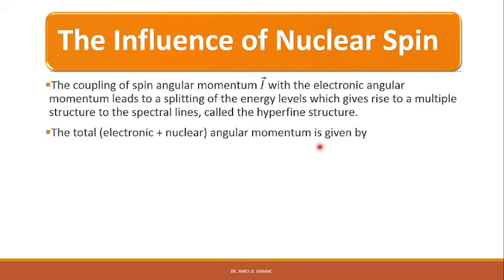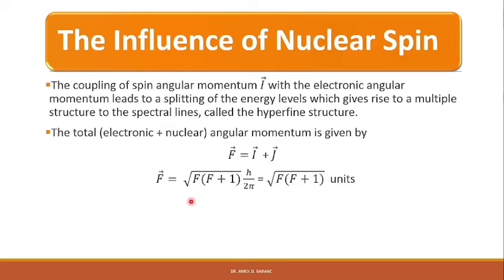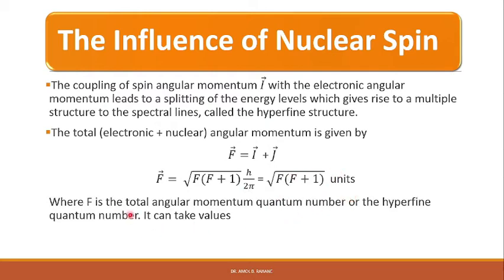The total electronic plus nuclear angular momentum is given by F vector is equal to I vector plus J vector, where F vector is equal to square root of F into F plus 1 h upon 2 pi, which is equal to square root of F into F plus 1 units, where F is the total angular momentum quantum number or the hyperfine quantum number.